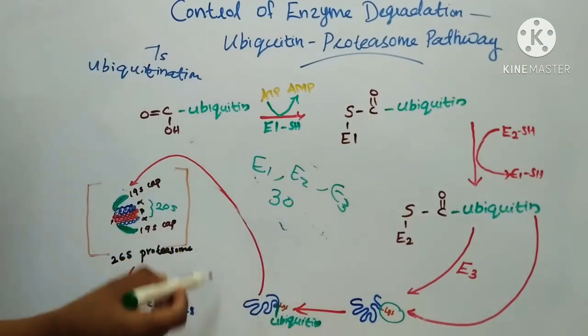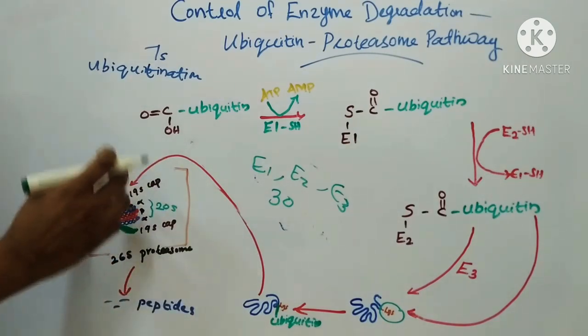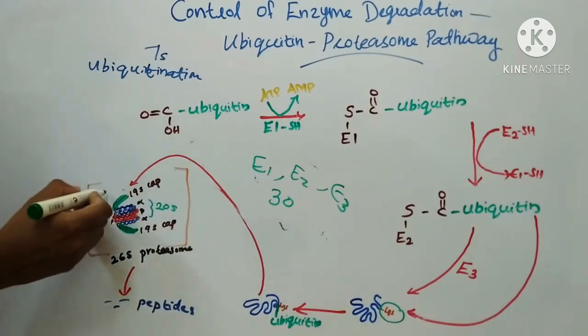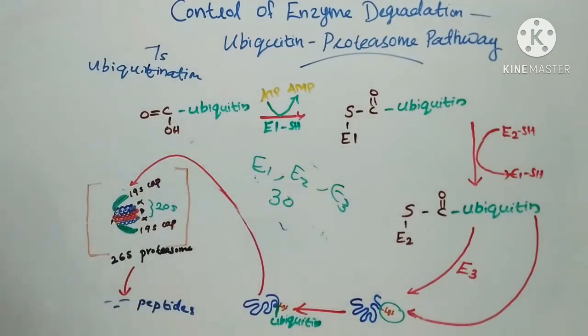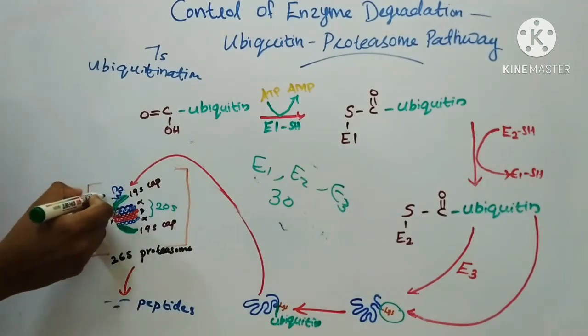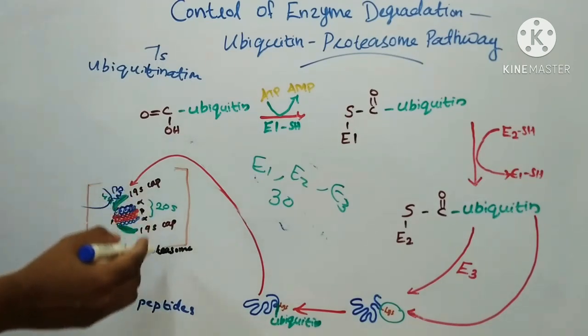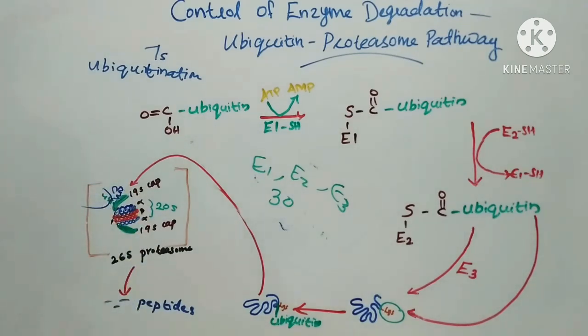The ubiquitinated protein binds here, and the ubiquitin binds to the 19S cap. Then we can recycle back the ubiquitin, and the protein is degraded to short peptides. So this is the mechanism of ubiquitination.